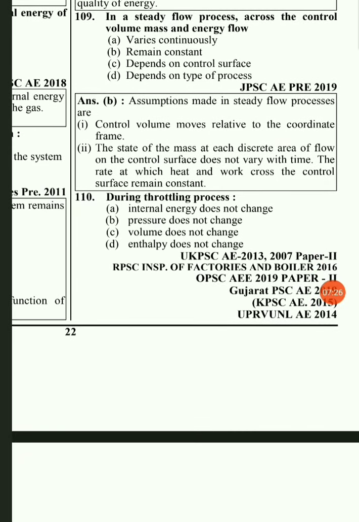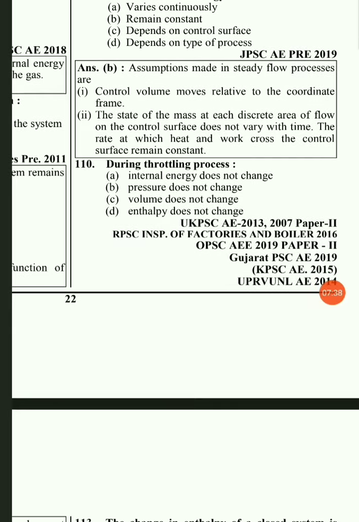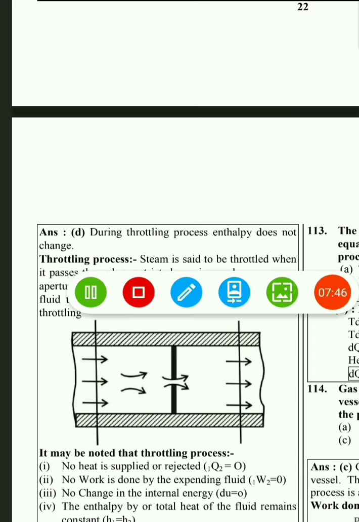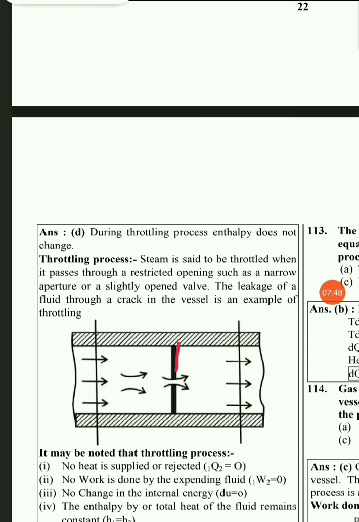During a throttling process, the options are: internal energy does not change, pressure does not change, volume does not change, enthalpy does not change. So in a throttling process, the enthalpy does not change. That means enthalpy remains constant. During a throttling process, we just allow flow of a fluid through a restricted area. Suppose a fluid is flowing with enthalpy H1 and flows through a restricted area.